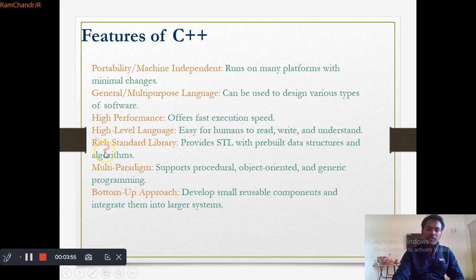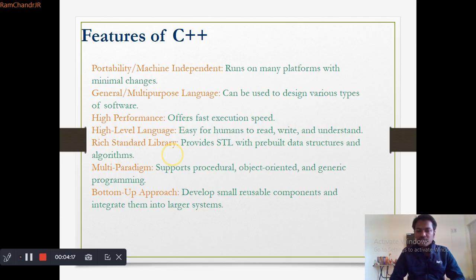And coming to rich standard library, C++ language provides STL with pre-built data structures and algorithms. So we have many standard template libraries, data structures and algorithms which will give us efficient, reusable, fast code.